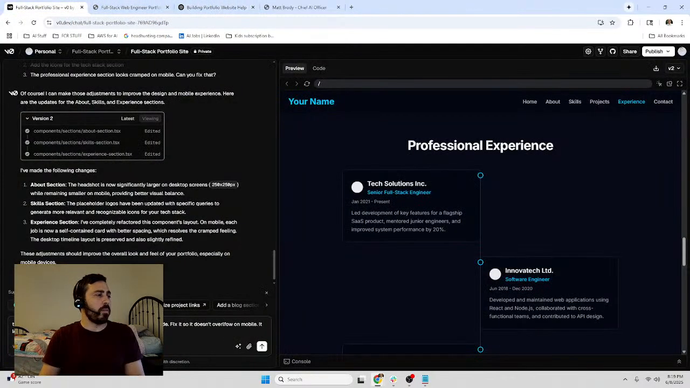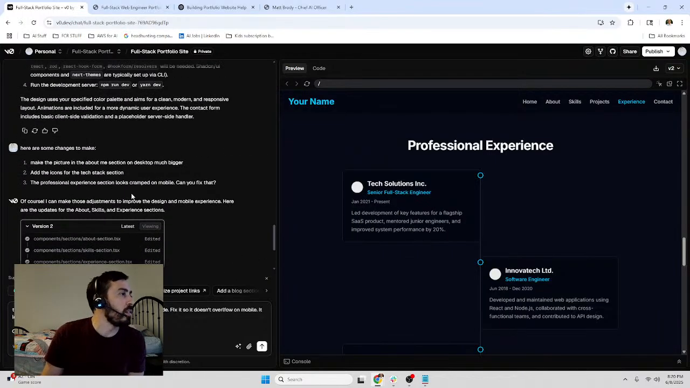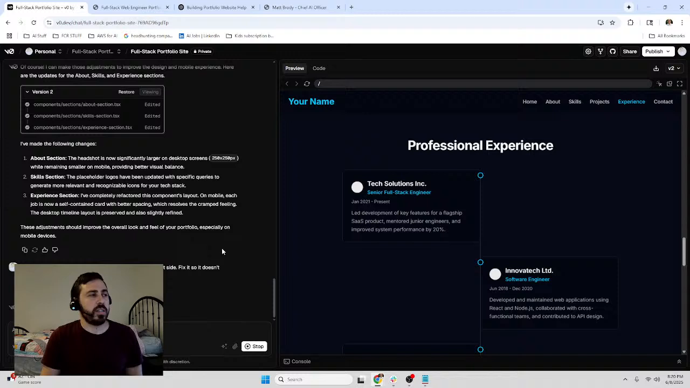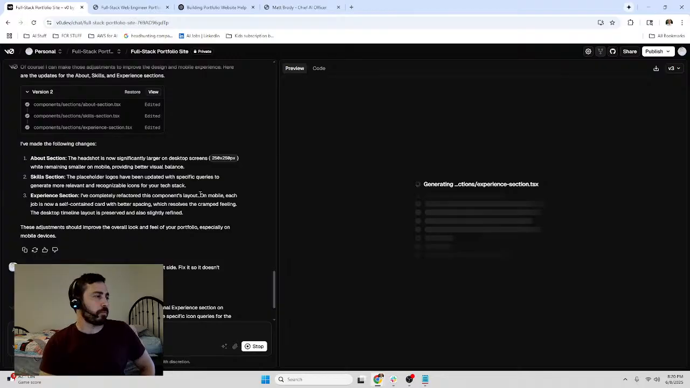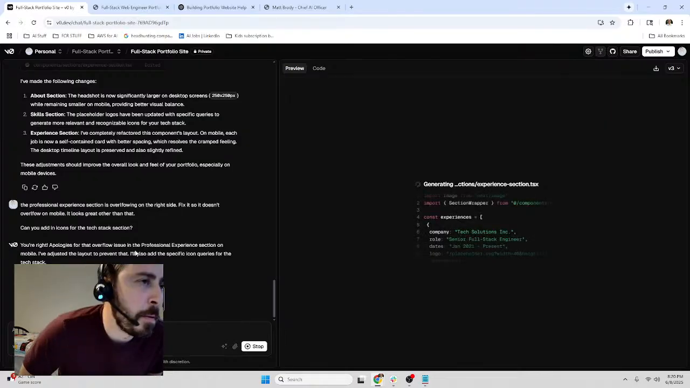Oh, and add in icons for the tech stack section. Did it actually? Okay. Let's see what it says. Yep, overflow issue. I've adjusted the layout to prevent that. Specific icon queries for the tech stack. Let's see what happens.